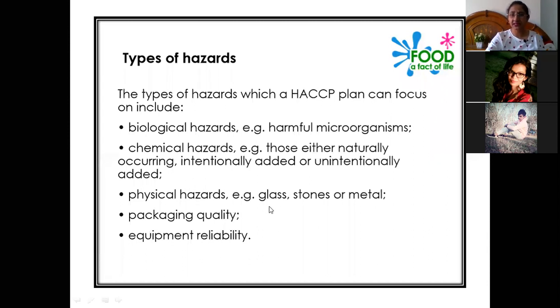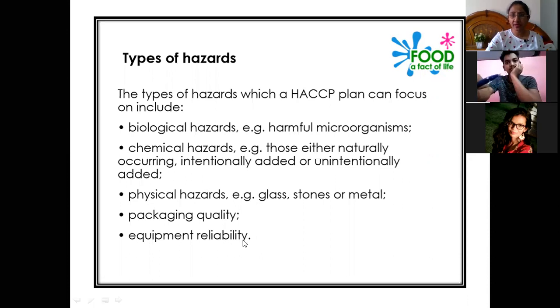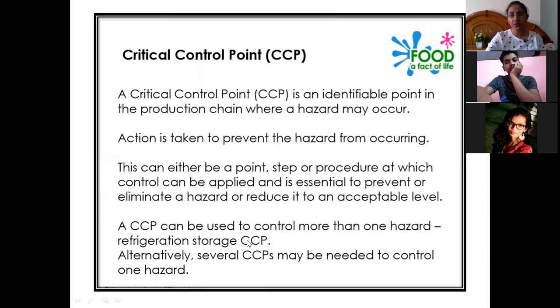Physical hazards include glass, stones, pebbles, and metals present in food products. Packaging quality, packaging materials, and equipment reliability, where food products are stored, can also cause hazards.